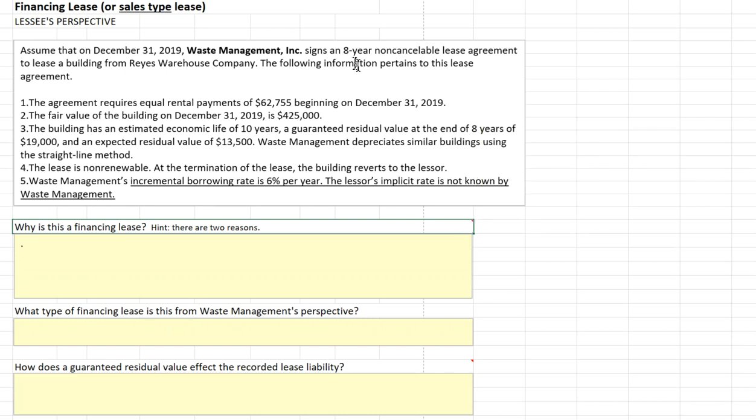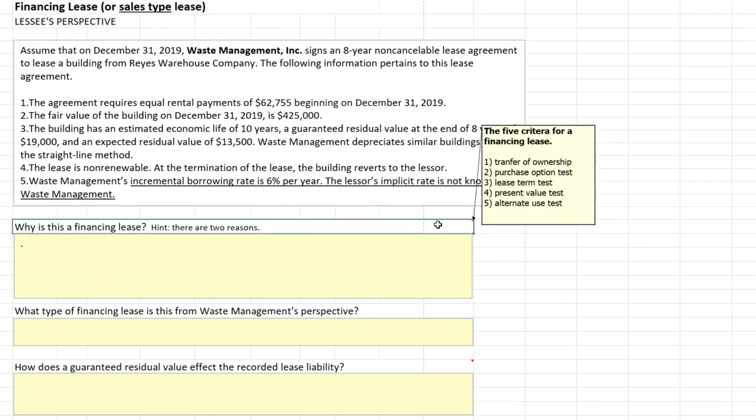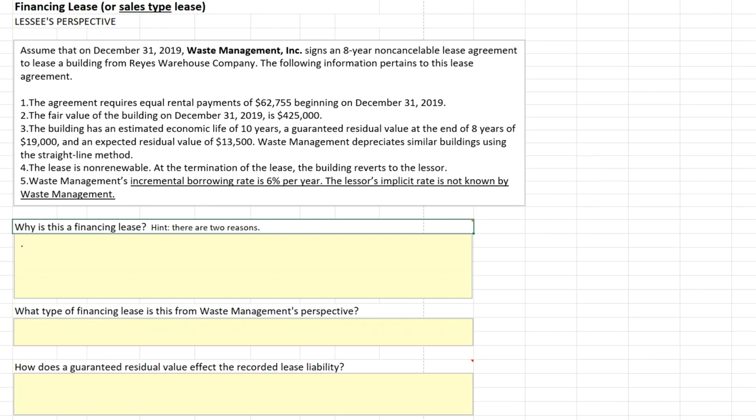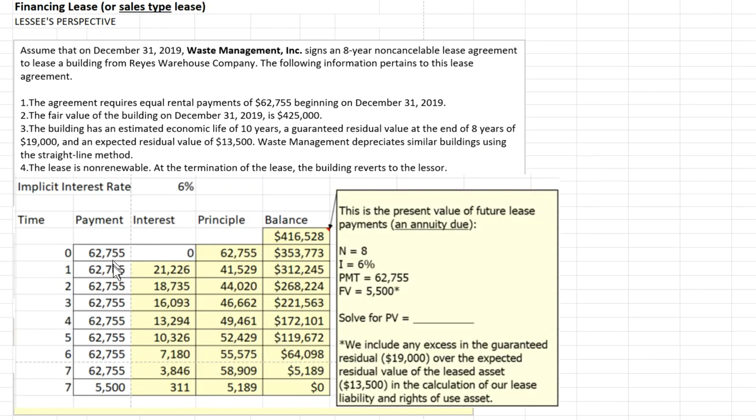But the lease term. We have an 8-year non-cancelable lease, which is 80% of the economic life of the asset. So we pass the lease term test, and hence it's a financing lease. Now let's take a look at the present value test. We are told we have 8 payments of $62,755. At the end, we also have a guaranteed residual in excess of our expected residual of $5,500. So we find the present value of these cash flows.